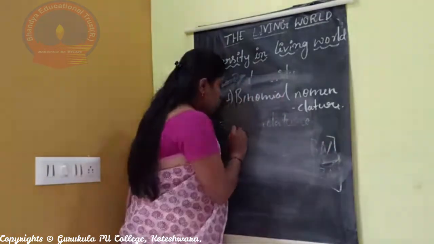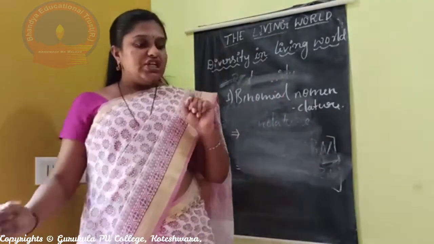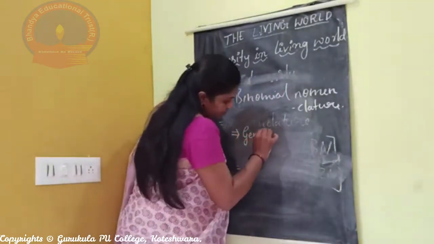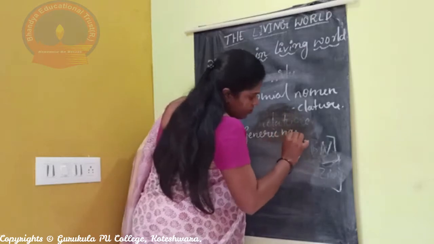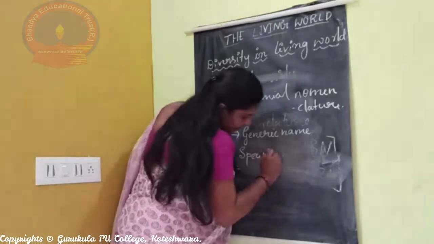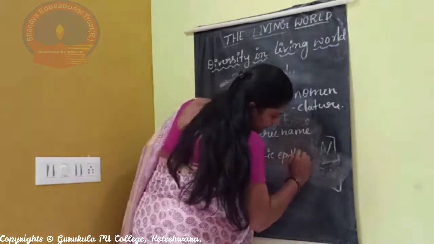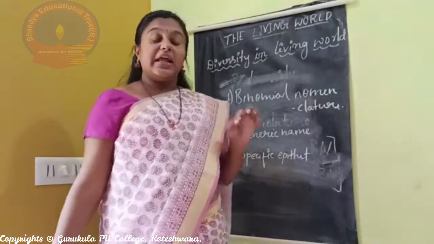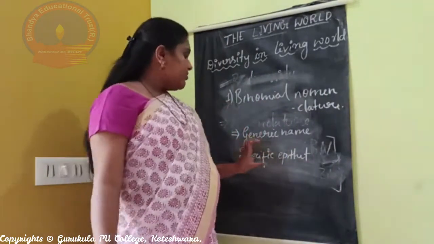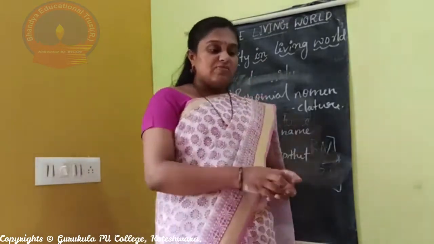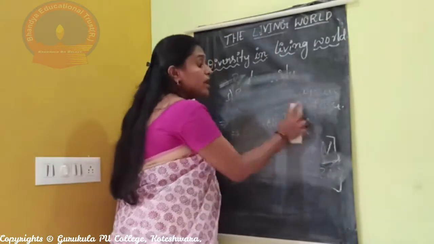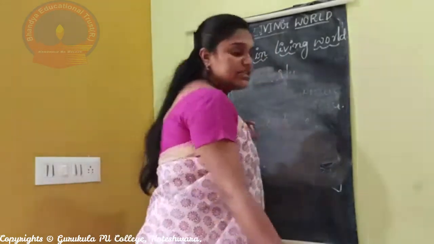There are two words, as I already mentioned. Which are they? Generic name and specific epithet. In common words, you say generic name and species name. The scientific name will have these two important words in it.